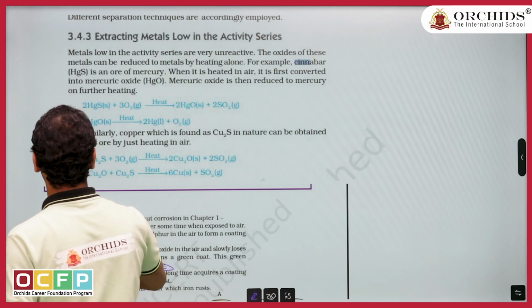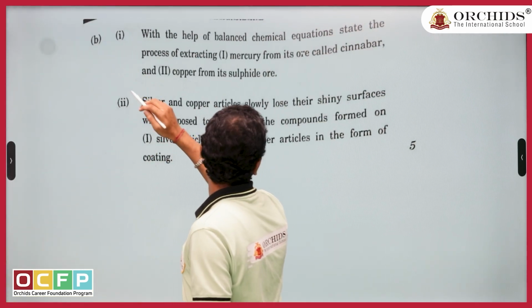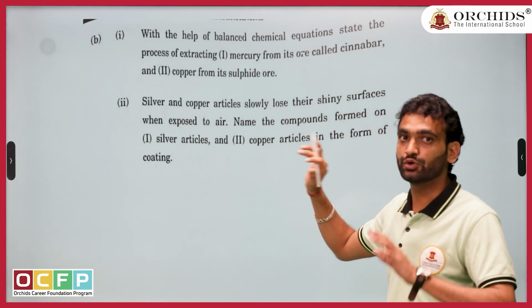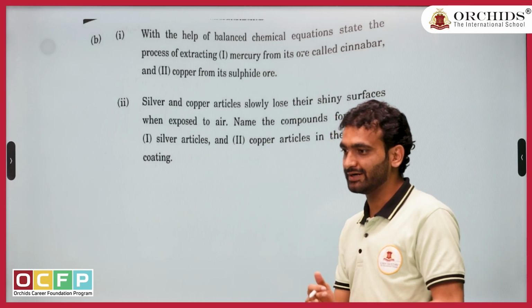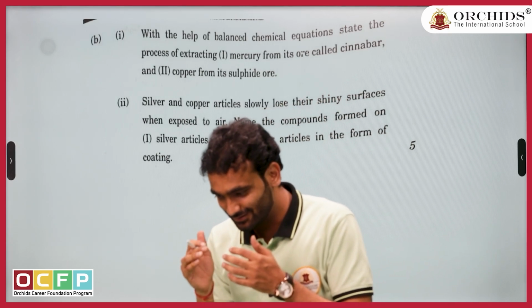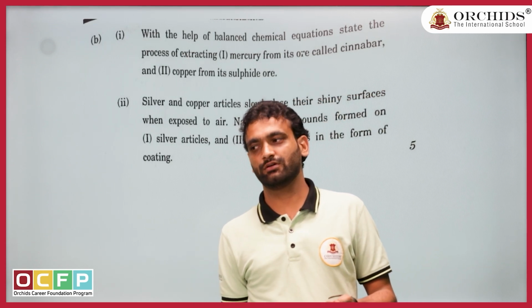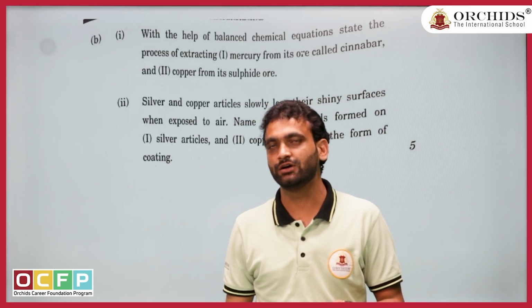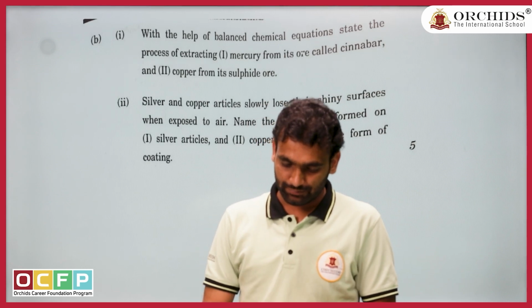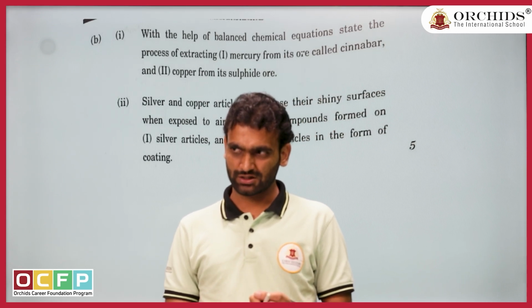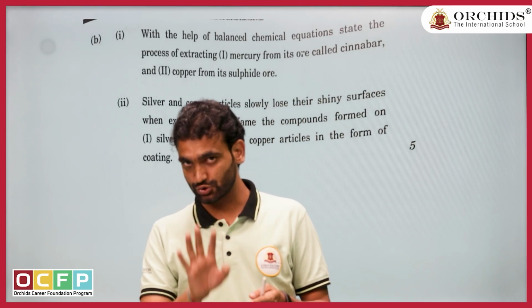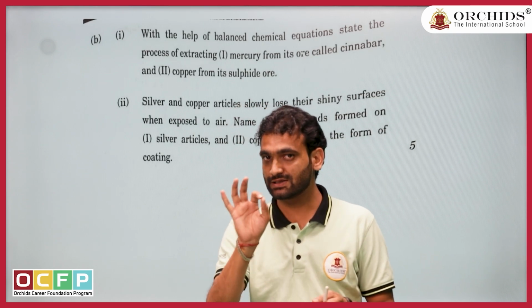Second part is a good one. First part is fairly easy. Like the second part, because you have to tell it is silver sulfide, not silver oxide. Generally what we remember is that metal corrosion means it is reacting with oxygen, like iron oxide. So should I mark silver oxide? No. You must know properly. It is silver sulfide, copper carbonate.